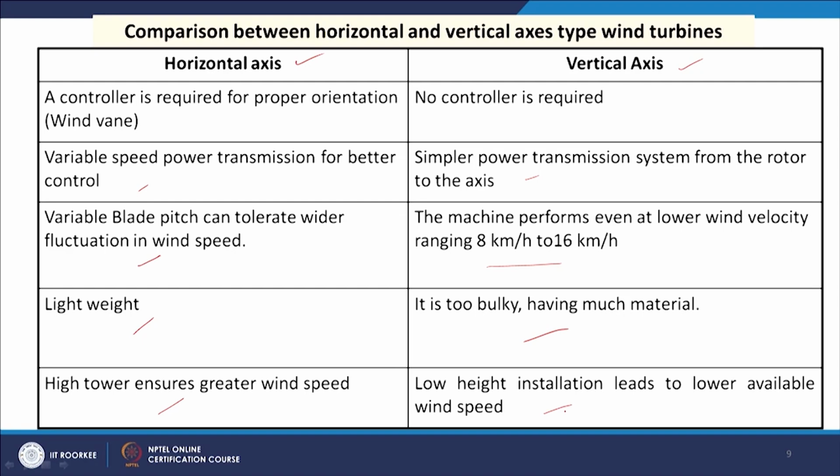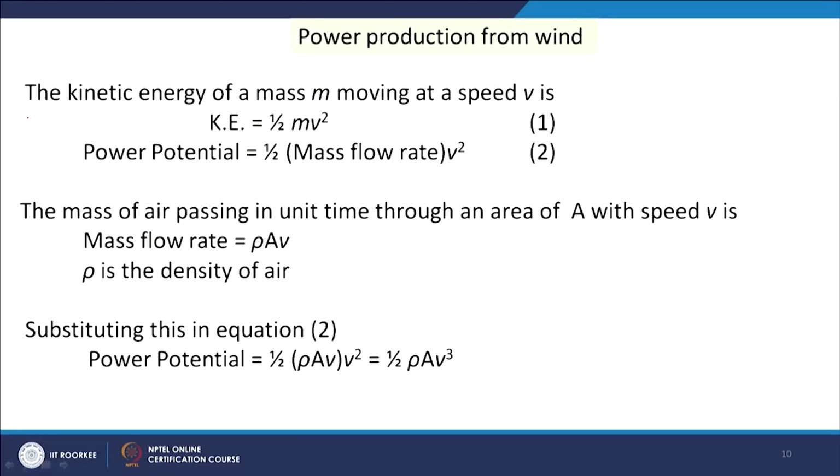Now, we will see how to calculate the power production, or power efficiency, or power potential of wind machines or wind. So, power production from wind. The kinetic energy of a mass m moving at a speed of v is half m v square.